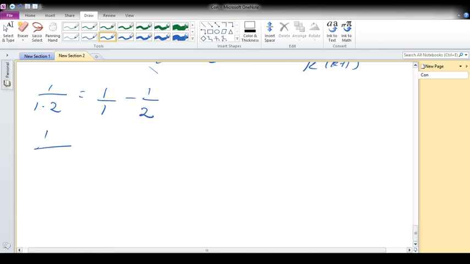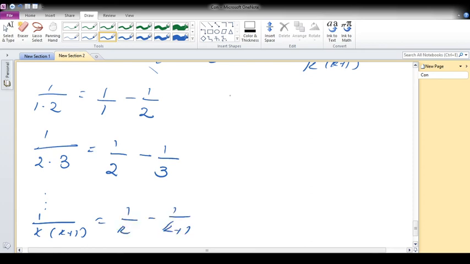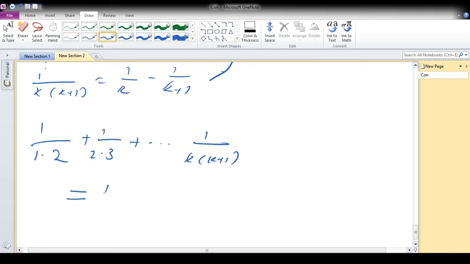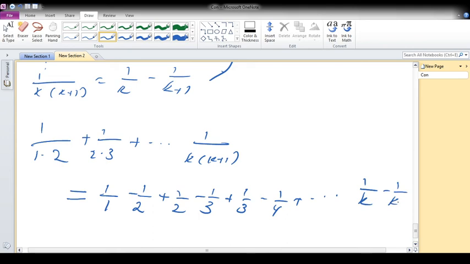Next is 1 by 2 into 3, which can be written as 1 by 2 minus 1 by 3. Is it okay? So etc., 1 by k into k plus 1 can be written as 1 by k minus 1 by k plus 1. Is it okay? So we can write the series as 1 by 1 minus 1 by 2 plus 1 by 2 minus 1 by 3 plus 1 by 3 minus 1 by 4 plus etc. 1 by k minus 1 by k plus 1.